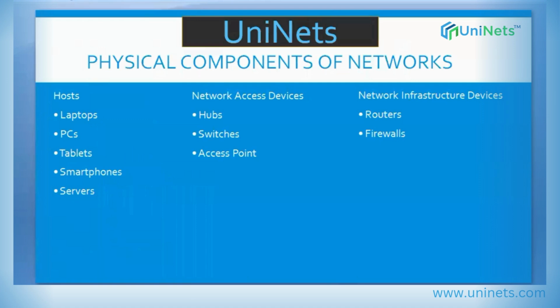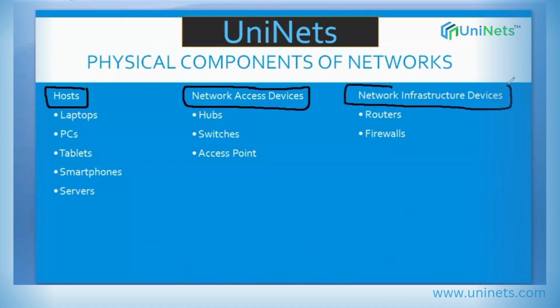Physical components of networks. What are the components that collectively make a network? First, we have hosts. Then we have network access devices. And then we have network infrastructure devices.